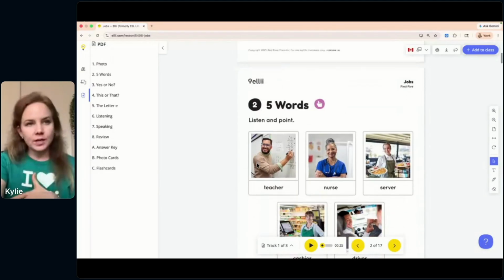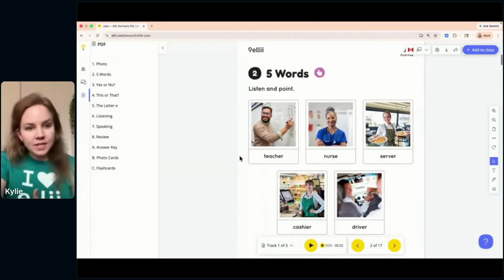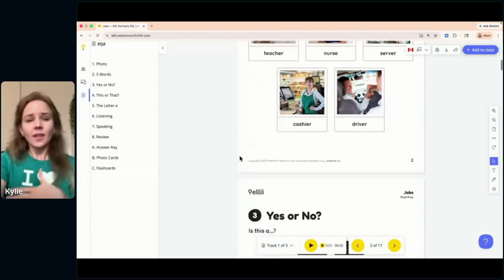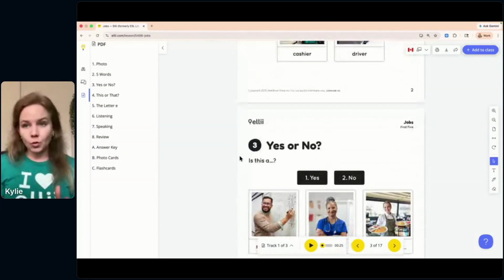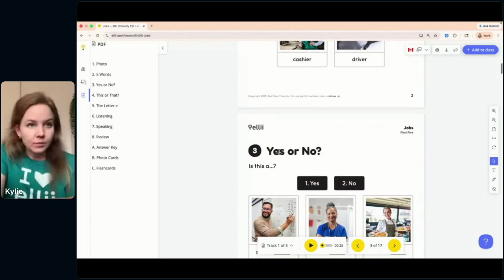And why I'm showing you this is to share that oftentimes in our PDFs in Ellii, there's many different tasks, and you can kind of pick and choose what's best for your students, knowing that you can select and you don't need to do it all, let's say.